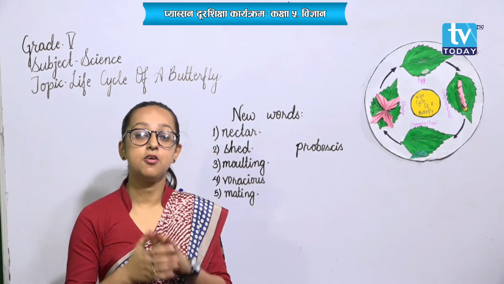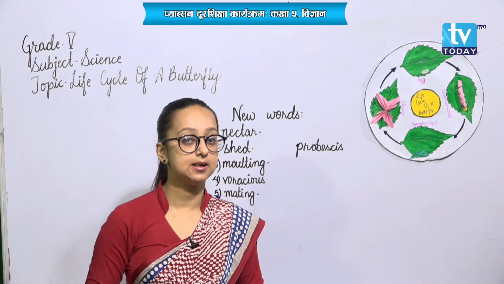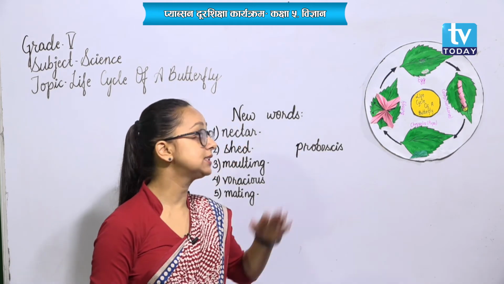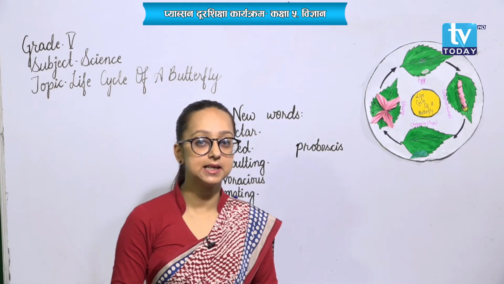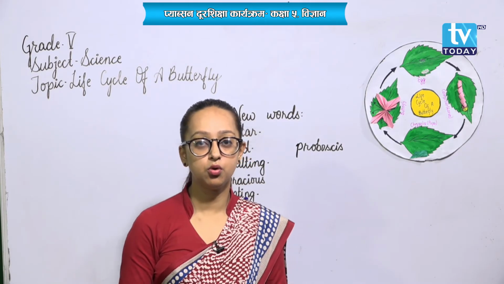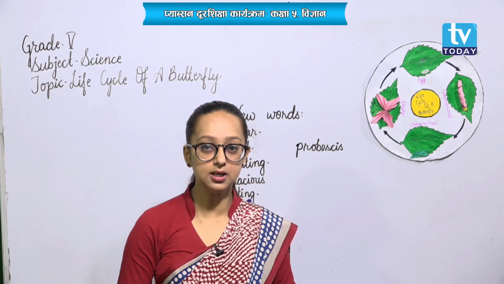The life cycle of insects is mostly completed in 4 stages, like that of a butterfly. The first stage is egg, and then larval stage, then pupal stage, and finally they grow out to be an adult. Okay.